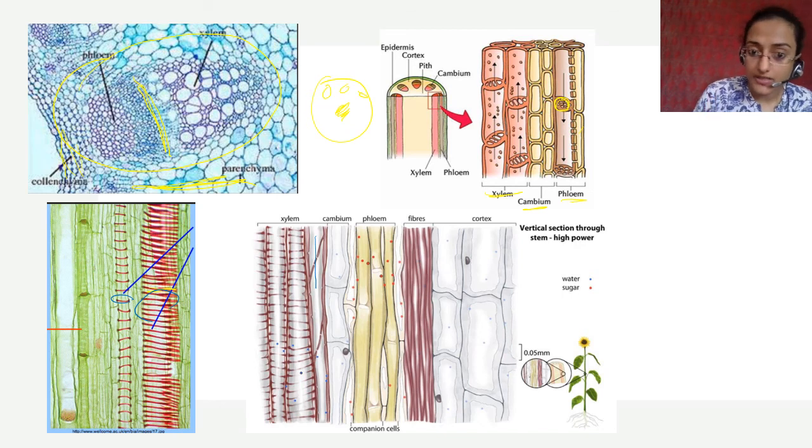Cambium is meristematic. Phloem has phloem sieve tubes and sieve, you can see these sieve plates यहाँ पे, and these are the fibers, and this is the cortex. So what does xylem do? Water conduction from roots to other parts of the plant, and phloem food conduction from leaves to other parts of the plants. Okay, these are the complex permanent tissue.